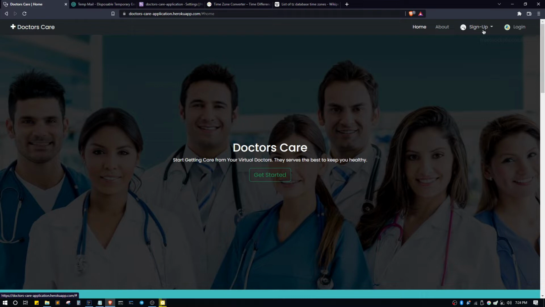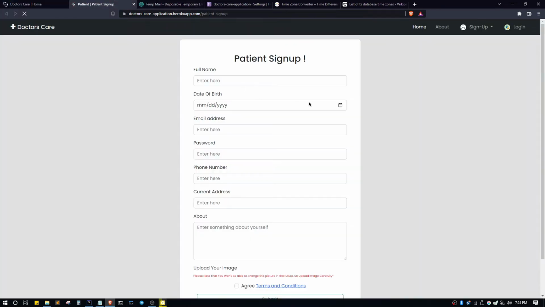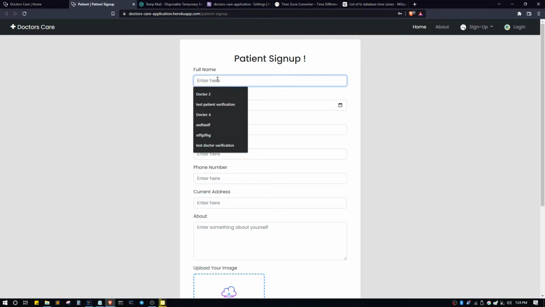So let's assume that we don't have any account for patient or doctor. So let's sign up first as a patient. In our patient sign up, there are many fields to be filled. So let's fill this.